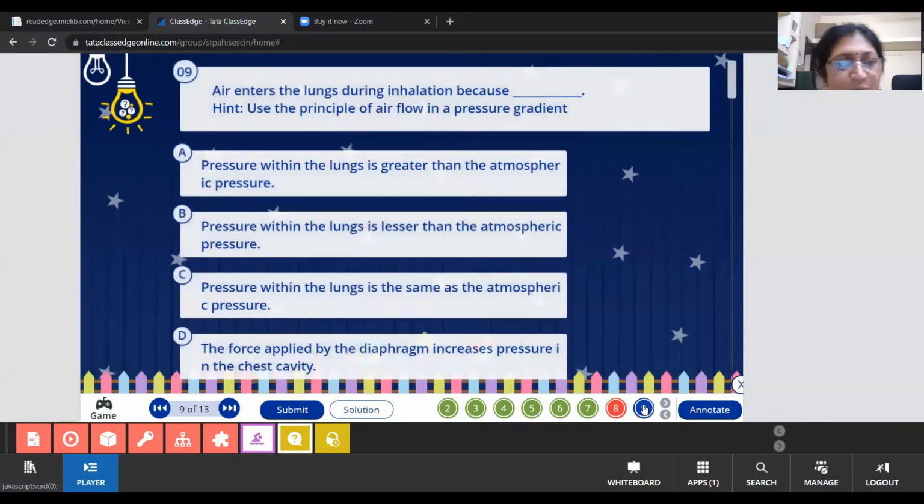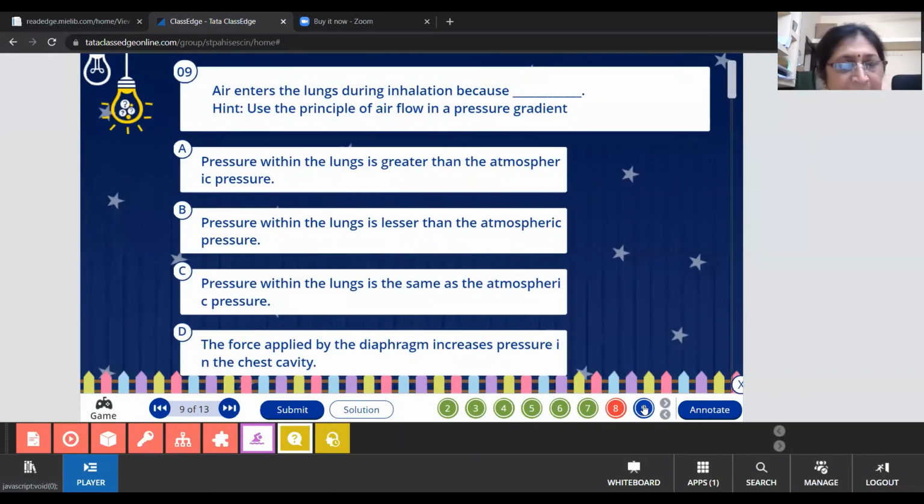So we will go to the next question. Air enters the lungs during inhalation using the principle of airflow due to pressure gradients. Which one is correct? Force applied by the diaphragm, D. Yes, ma'am. Very nice. No, not force applied by the diaphragm. Pressure within the lungs is lesser than the atmosphere, so it will be A.